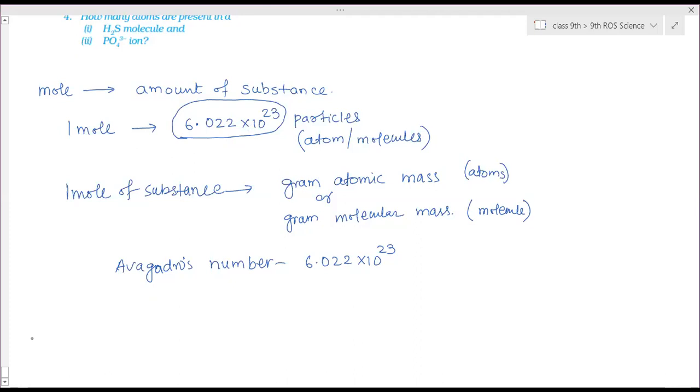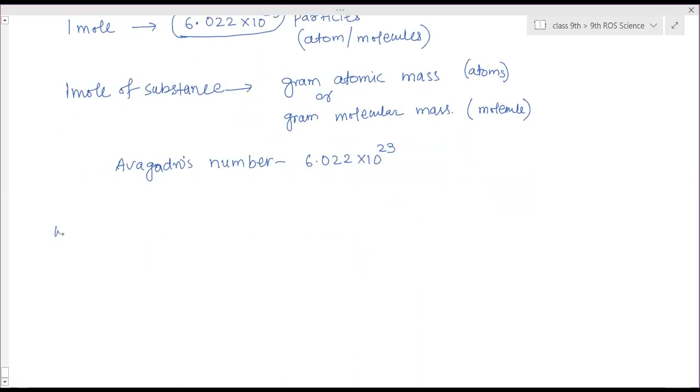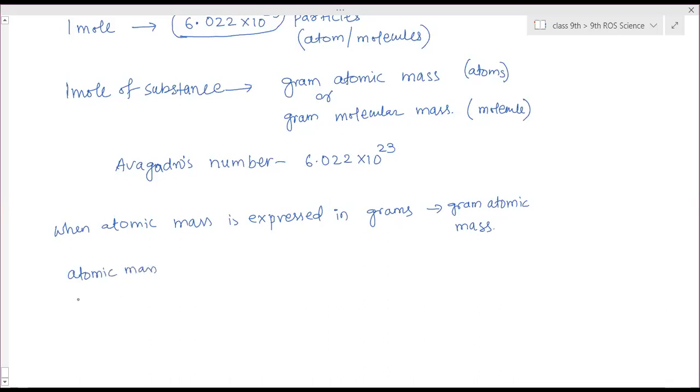Now what is gram atomic mass? Whatever the atomic masses are, when atomic mass is expressed in grams, it is called gram atomic mass. So the atomic mass of hydrogen is 1 u, then its gram atomic mass is 1 gram.